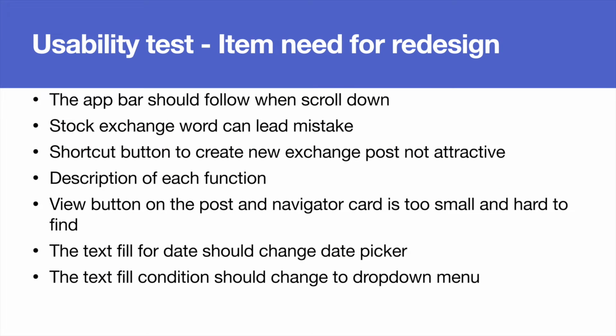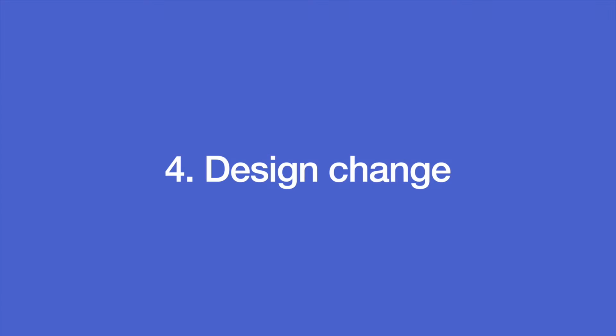The items that need a restart. Start with the app bar. It should follow the user when the user scrolls down. The word stock exchange misleads users into thinking of the stock exchange, not the inventory stock or material stock. The shortcut button to create the exchange is not attractive because no one uses it. It needs a description for each function to let the user understand what the functions do. The view button on the post is too small and hard to find. The text field for the date should change to a date picker, and the field for conditions needs to change to a drop-down menu.